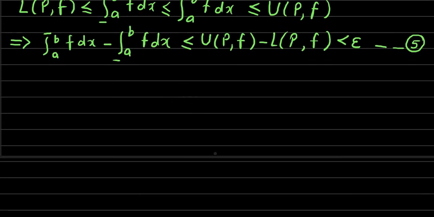Therefore, the upper integral minus the lower integral, and since the upper integral is greater than or equal to the lower integral, this difference is non-negative. This non-negative difference is less than every positive real number, which means that this difference must be equal to 0.